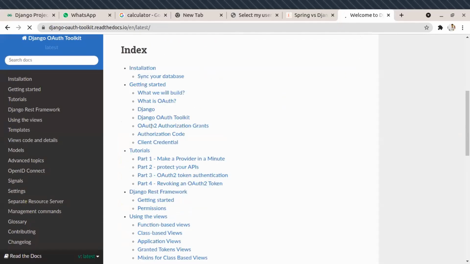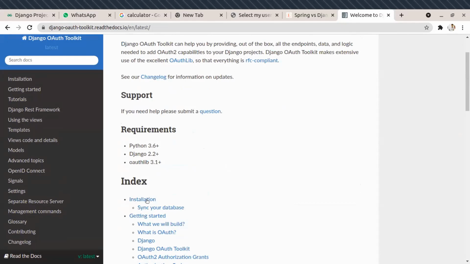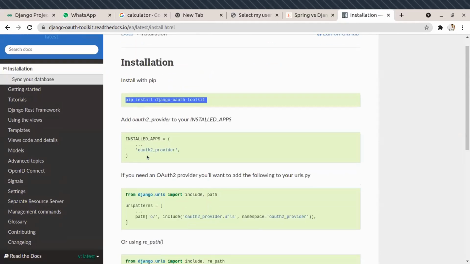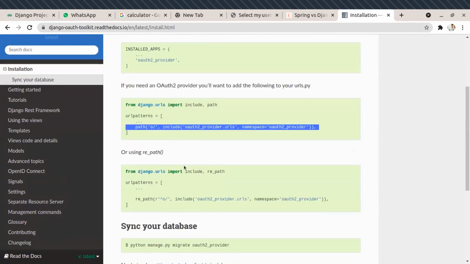Directly, the toolkits are provided. All you have to do is import the toolkit and start using it. The installation part, syncing the database, put it in your apps and start using that. Nothing else. Directly, you have the URL provided. No code written.